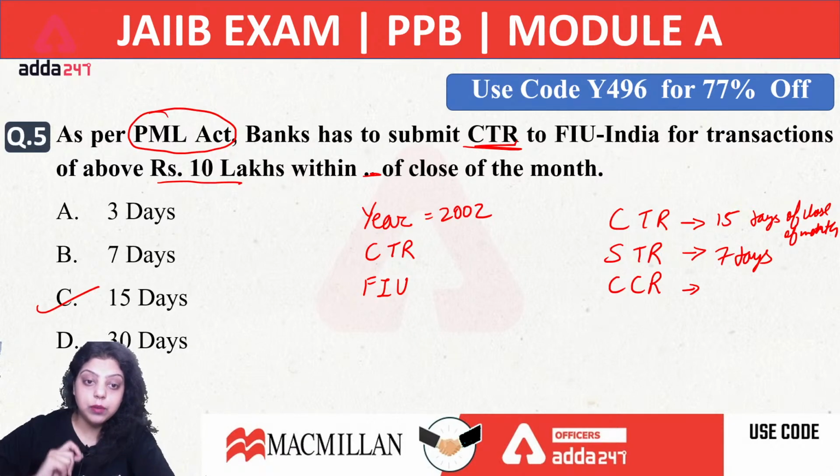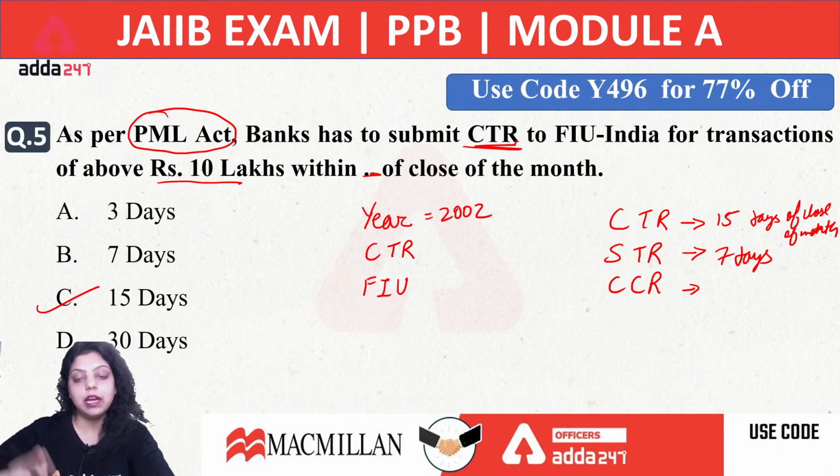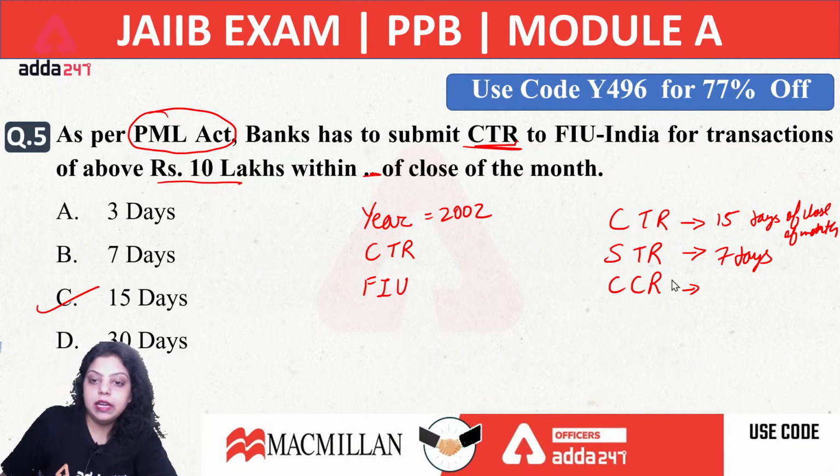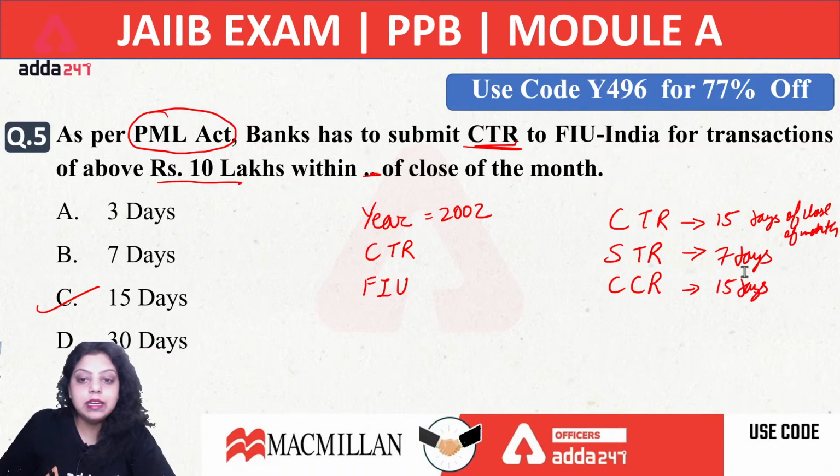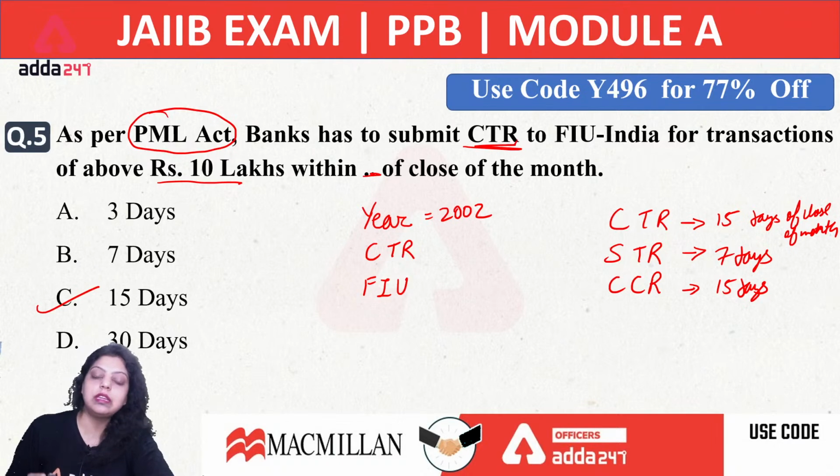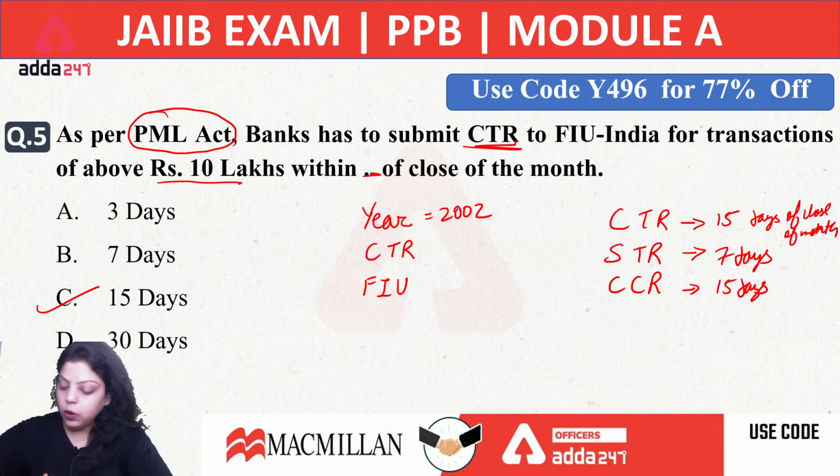When you have confirmed that this transaction is a suspicious transaction, within 7 days after that you have to report the STR. And if we are talking about the counterfeit currency report, it also takes 15 days, but 15 days from the date of detection. When you have detected that it is counterfeit currency, then you have to give the CCR report within 15 days. Okay, so this is the duration.